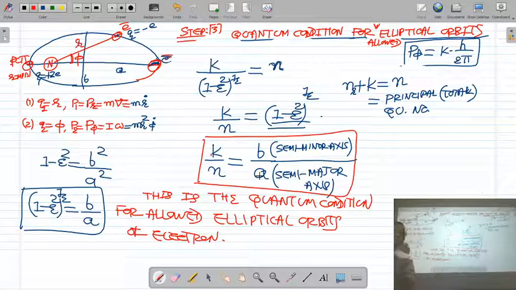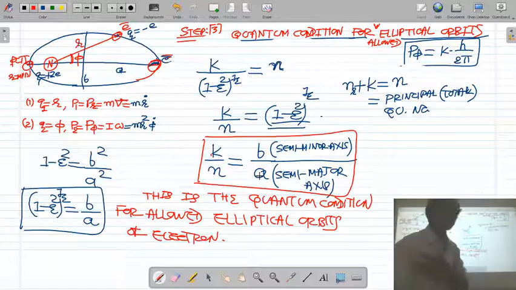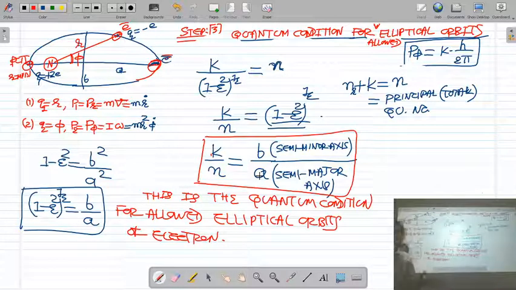Electron can move only in those circular orbits in which its angular momentum is an integral multiple of h upon 2 pi. Similarly here, the electron is not allowed to move in any elliptical orbit. Electron can move only in those elliptical orbits in which the ratio of azimuthal quantum number k and total quantum number n is equal to the ratio of semi-minor axis b upon semi-major axis a.